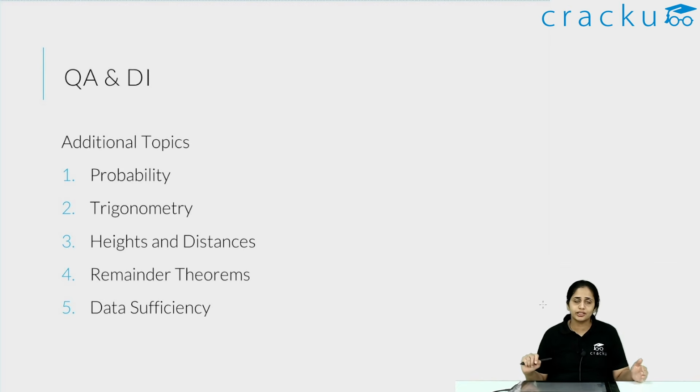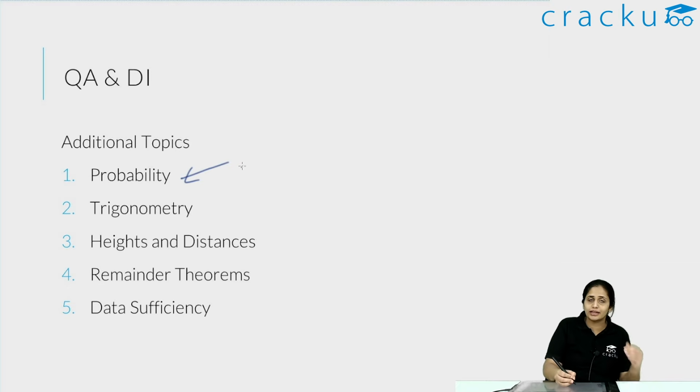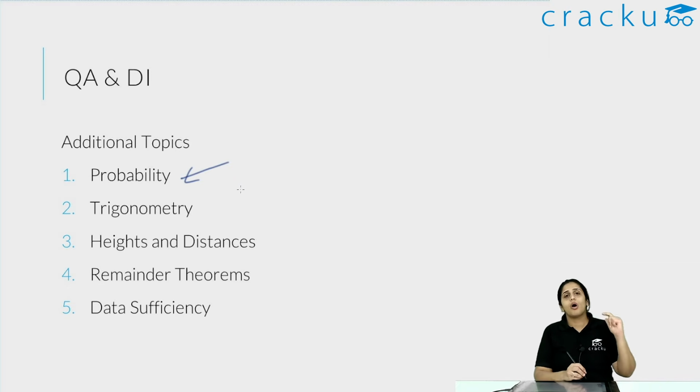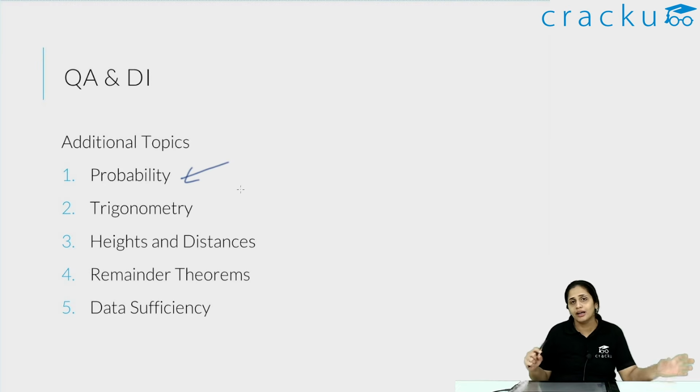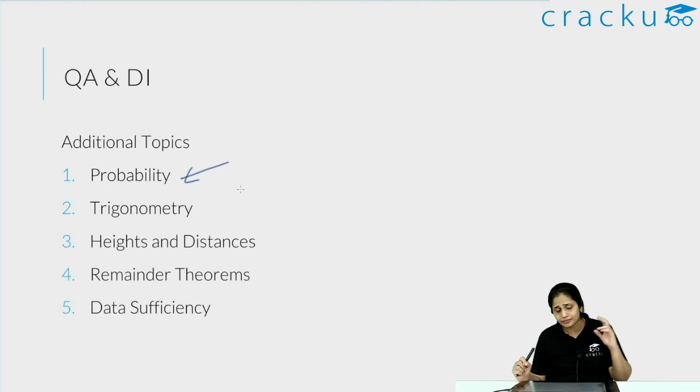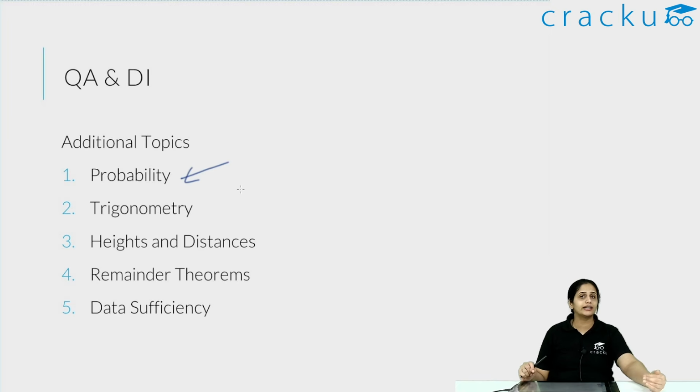So you have to practice your probability questions, including things like the binomial theorem and Bayes theorem, all the kinds of higher level, advanced probability concepts that you would have probably ignored for CAT. You have to revise for XAT. Now trigonometry is something additional that you see often in XAT but not in CAT.